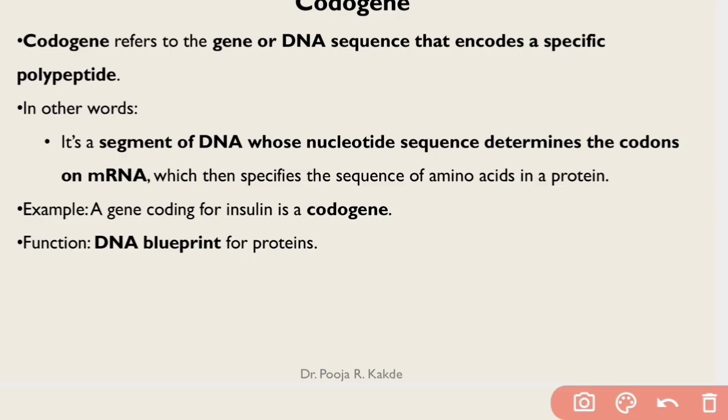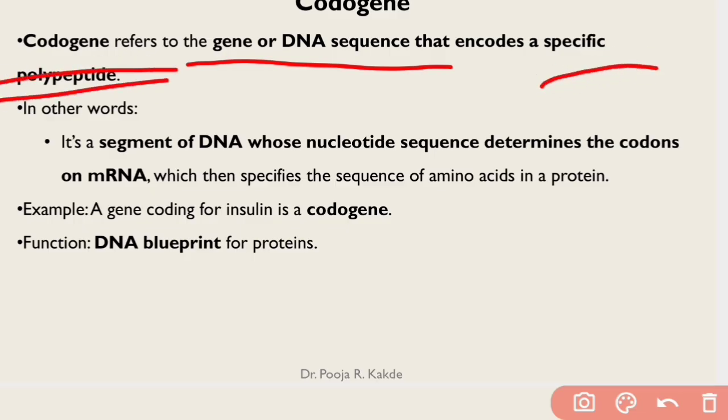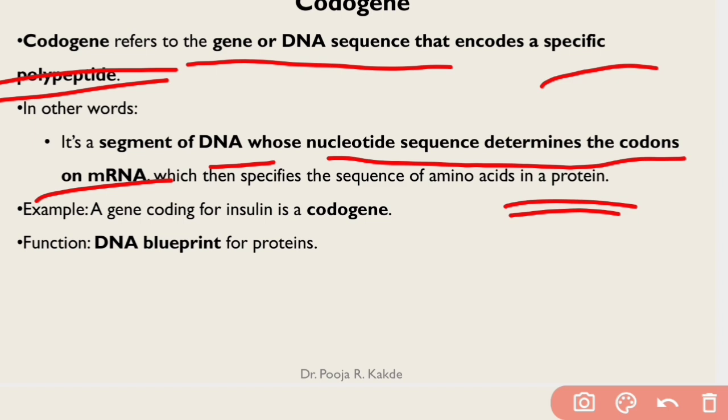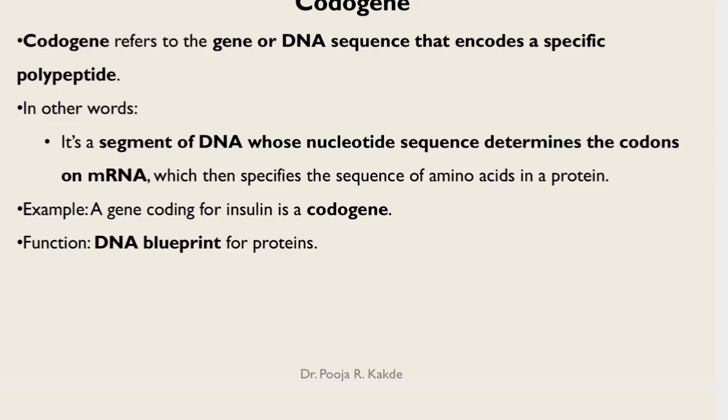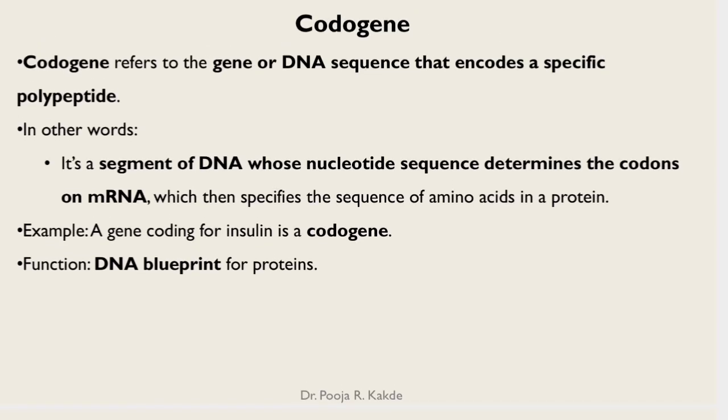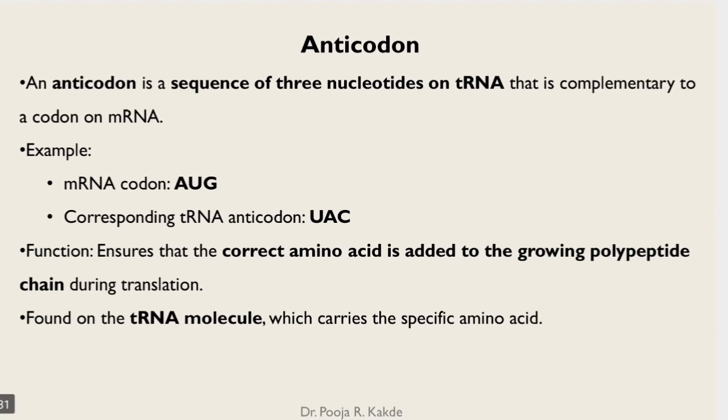Now let us see codogen. Codogen refers to the gene or DNA sequence. Whatever gene sequence is present on DNA is called codogen, and it encodes a specific polypeptide. In other words, to simplify this terminology, it is a segment of DNA whose nucleotide sequence determines the codons on mRNA, which then specifies the sequence of amino acids in protein. Example, the gene coding for insulin is a codogen. Its function is to be the blueprint for RNA. So codogen is terminology related to DNA. Codon is related to mRNA.